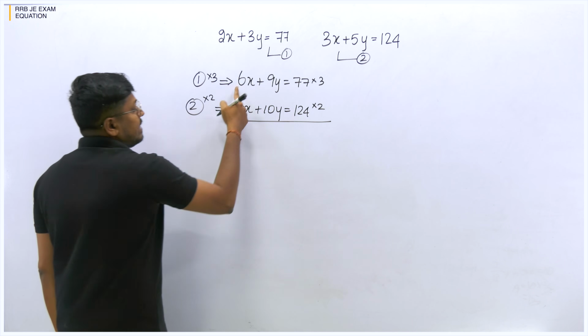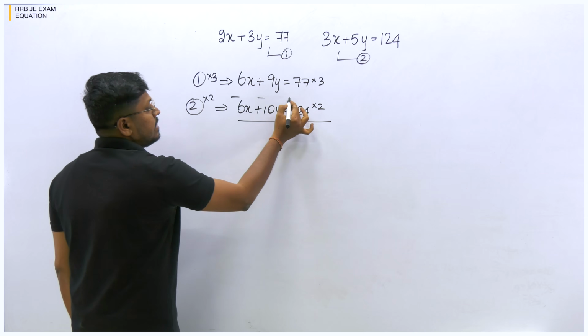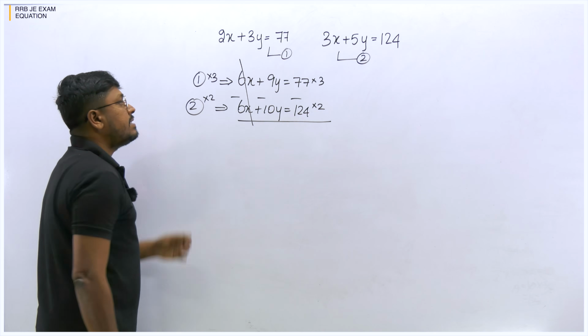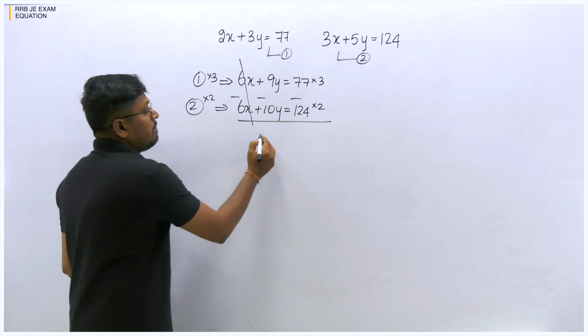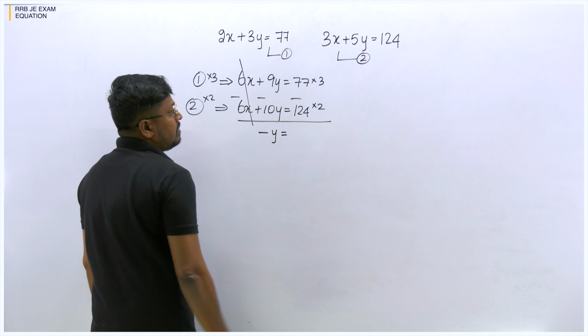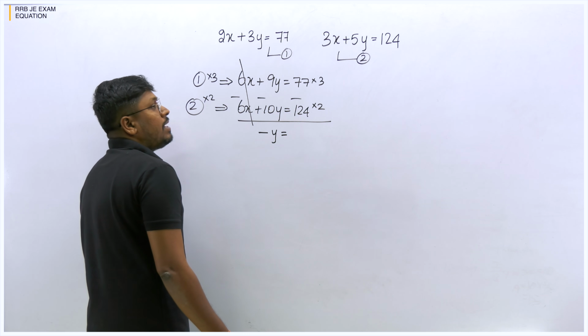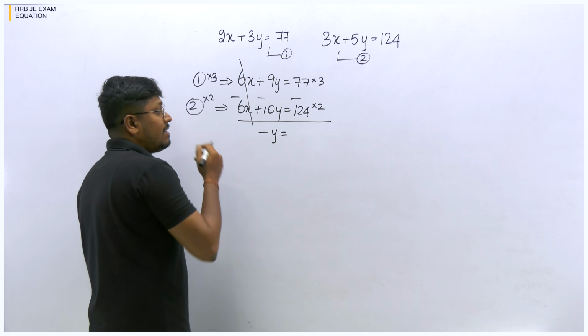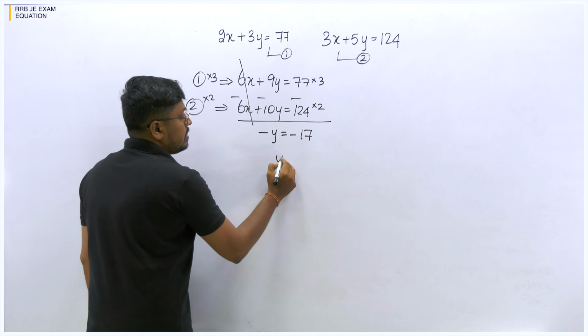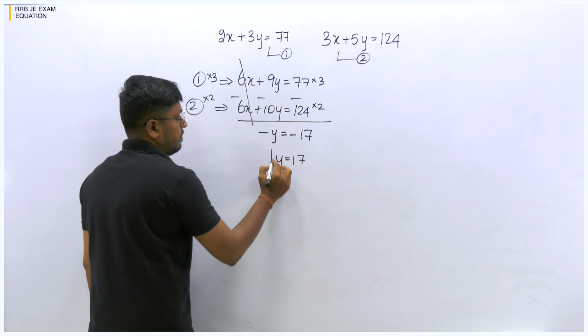So now we got 6x common, so change the sign. We can cancel 6x and 6x. So the resultant will be minus y is equal to 231 minus 248. So the resultant will be minus 17. So y is equal to 17.